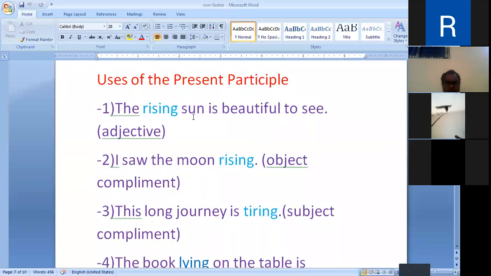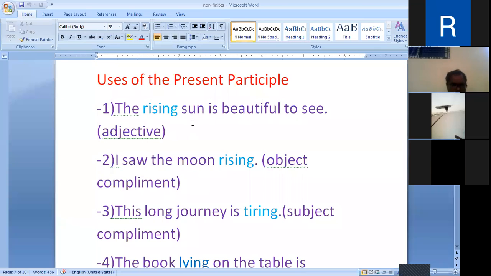Here, the very first present participle is working as an adjective qualifying the noun. The rising sun is beautiful to see. Next, he jumped out of the moving train. Then, moving is a present participle, train is a noun. So, train is qualified by the adjective moving.